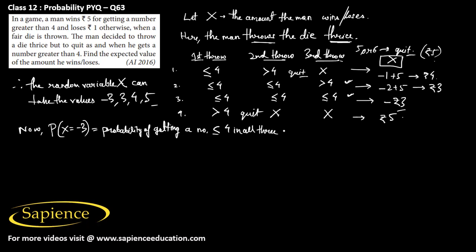In all the 3 throws, he should get less than or equal to 4. So in the first throw also he should get less than or equal to 4, so it means he will get 1, 2, 3, or 4. So we know that the probability of getting these 1, 2, 3, or 4 would be obviously 4 by 6, since when a die is thrown, there are 6 outcomes obviously in each throw.